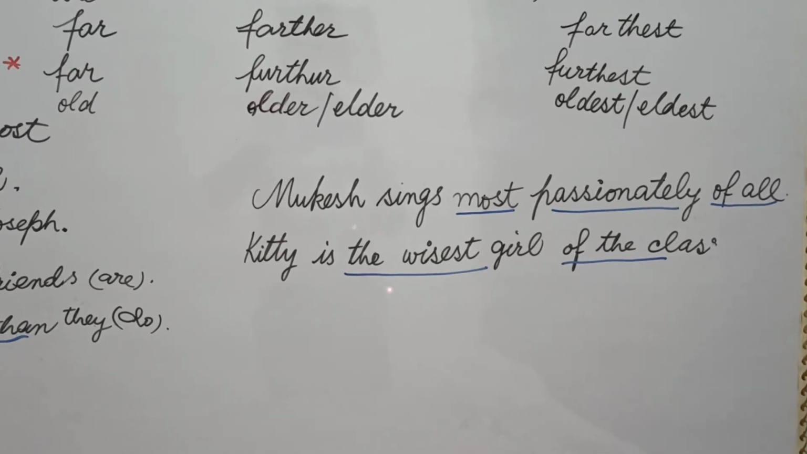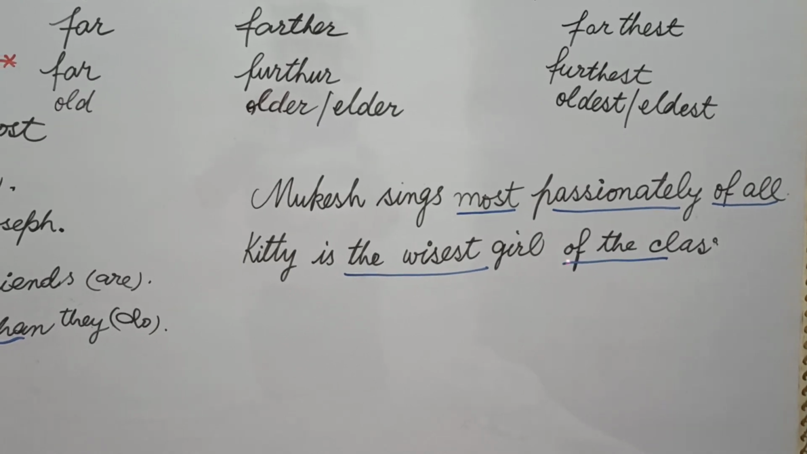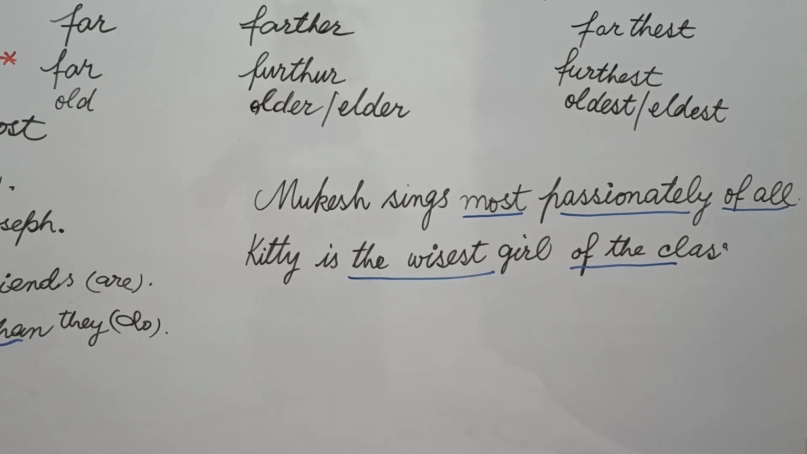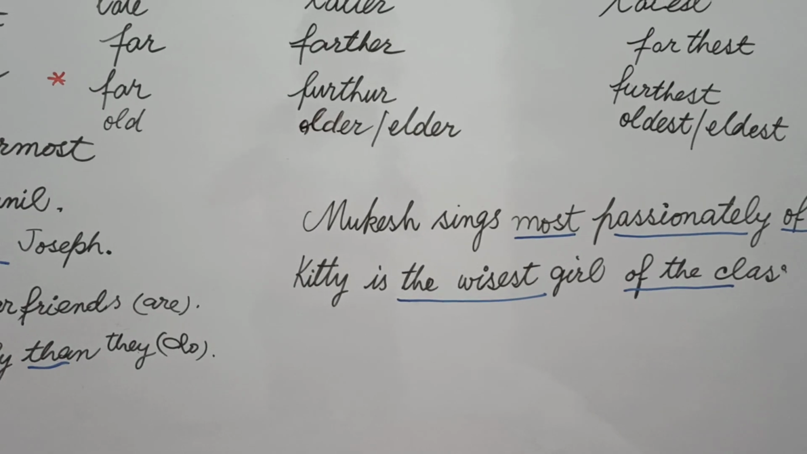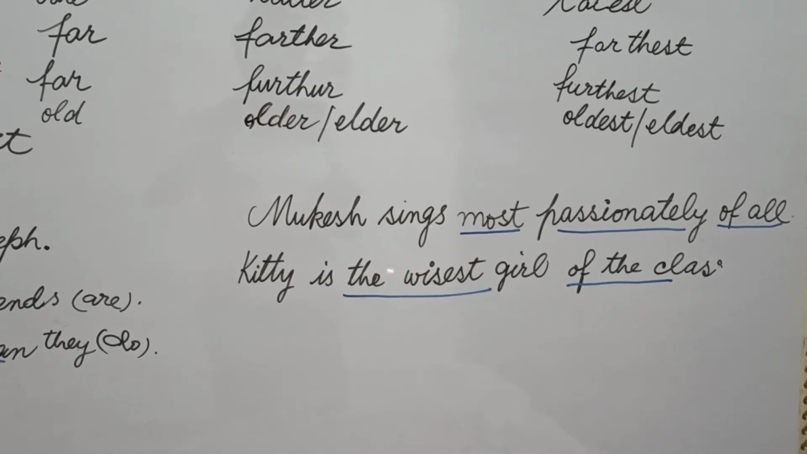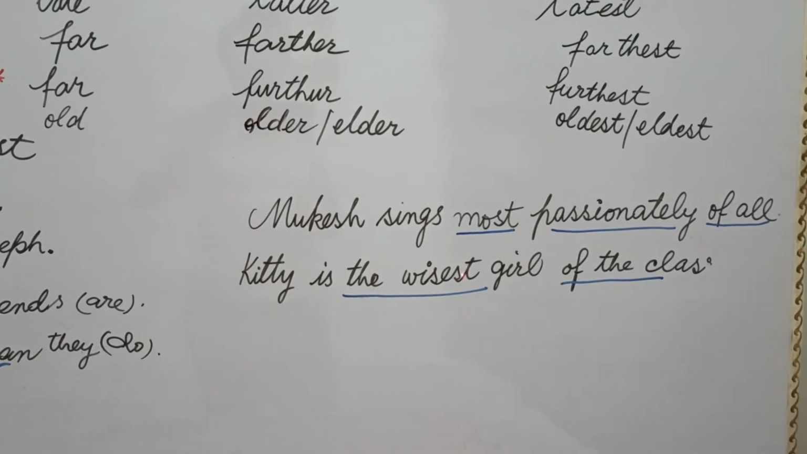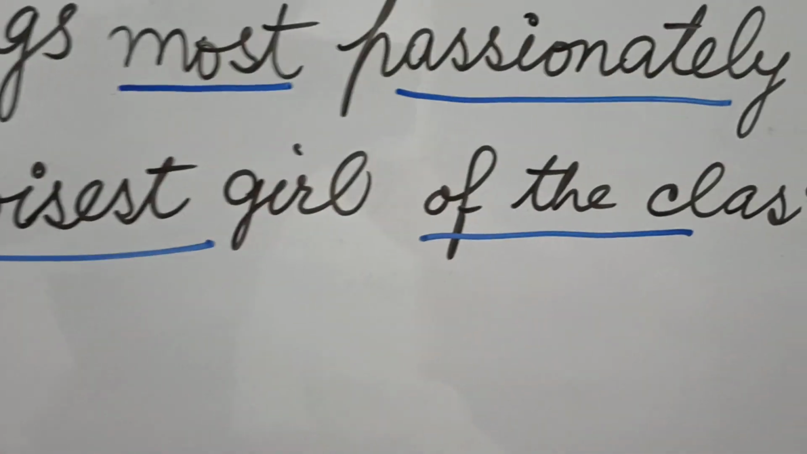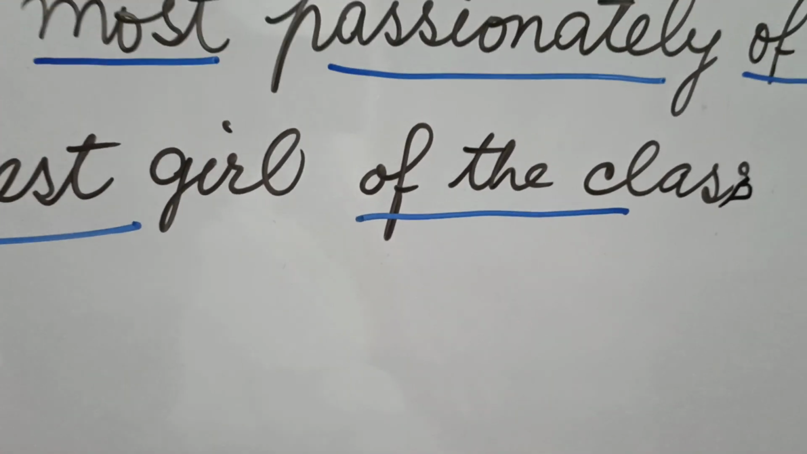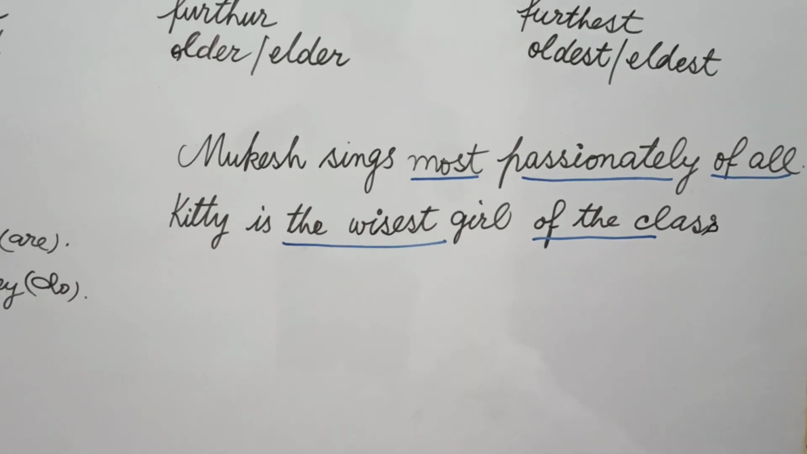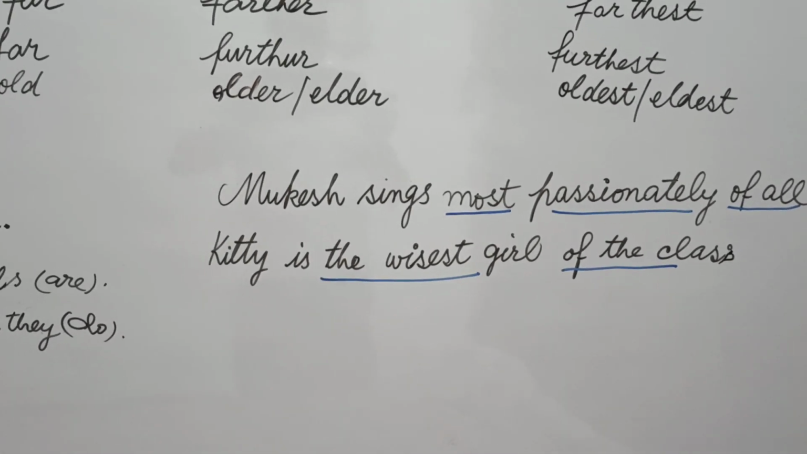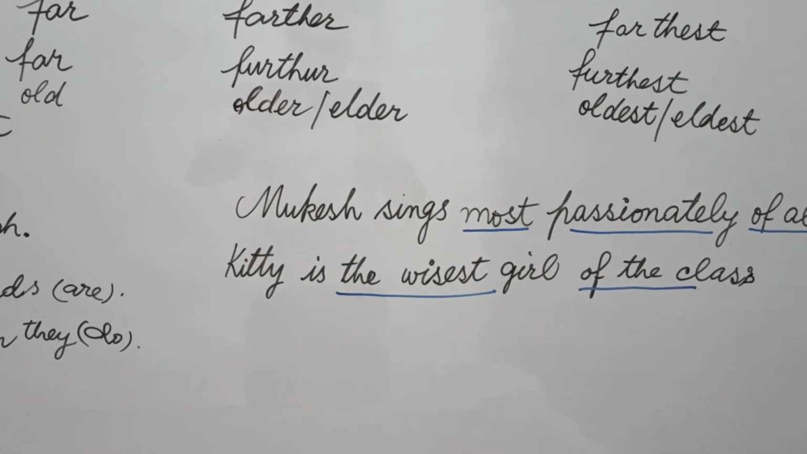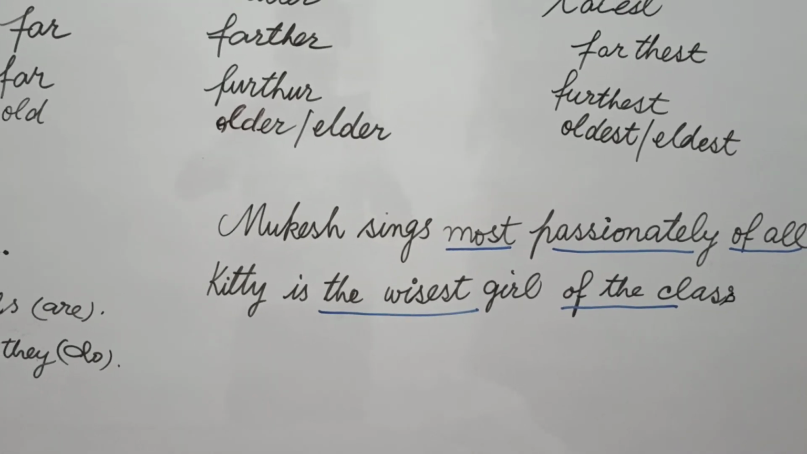Now, students, Kitty is the wisest girl of the class. Means "wisest" is an adjective because it is saying something about the girl, which is a noun. You can say the word "girl" is a noun. That's why we use "wisest". In this way, Kitty is the wisest girl of the class. Student, there should be double S in "class", and I think it is deleted here by mistake. Wisest is an adjective and girl is a noun. That's why this is the degree of adjective, superlative degree.